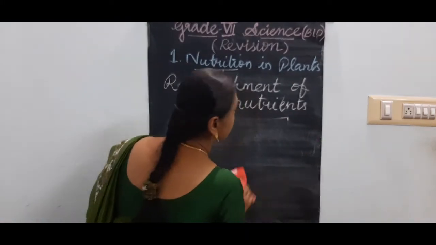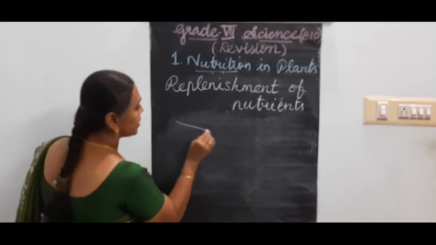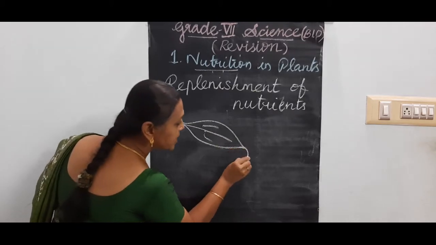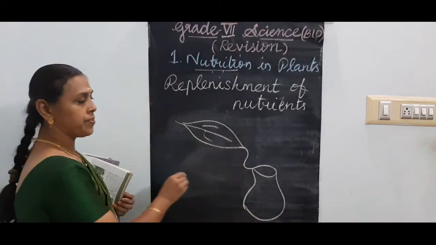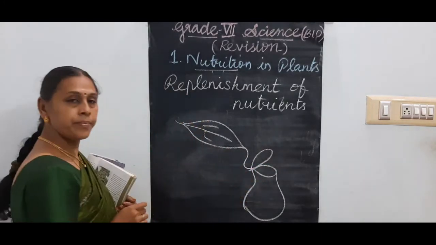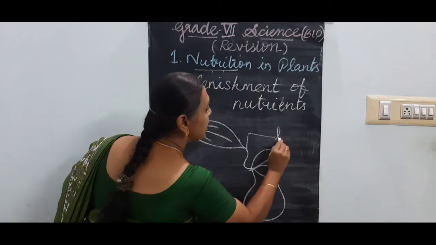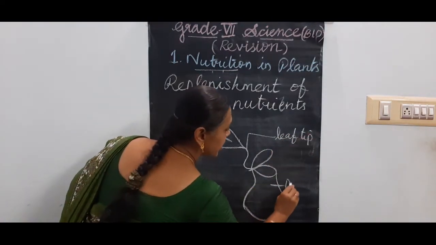The pitcher, digestive juice, leaf tip. See, if this is the leaf, the tip is modified into a pitcher like this. It will have a lid. So the leaf tip, you may mark this as leaf tip. Then pitcher.